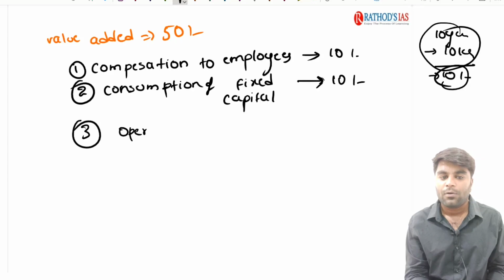Next we have the operating surplus, and we have mixed income.